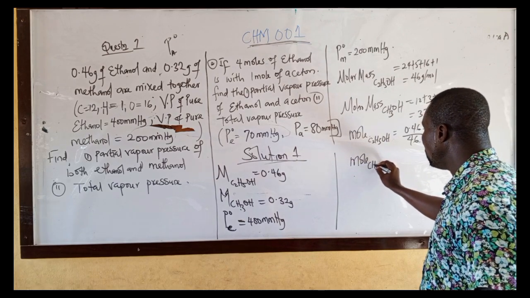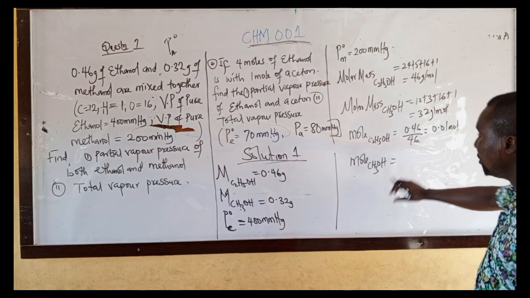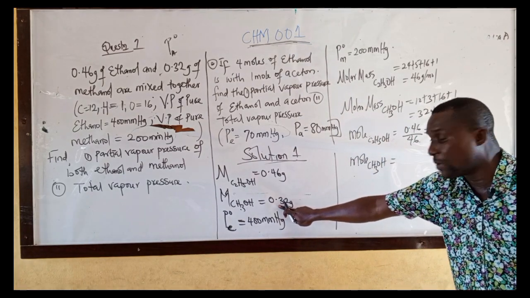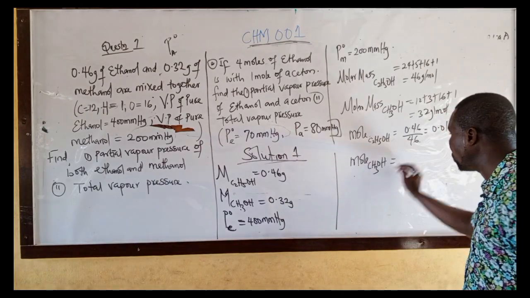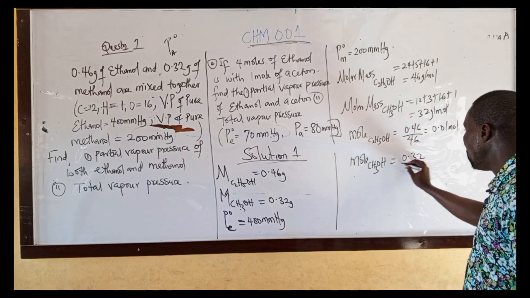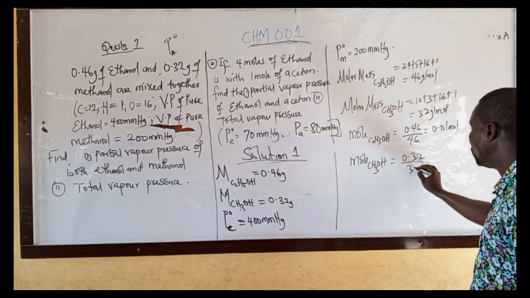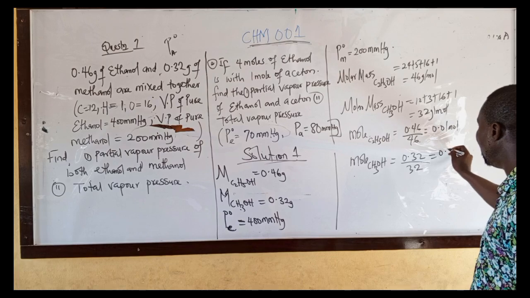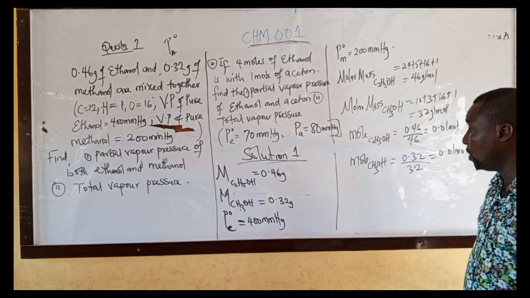Then for the mole of methanol, what is the mole of methanol? Mass of methanol, which is 0.32 from the question, all over the molar mass of methanol. What is the molar mass of methanol? 32, which will give you 0.01 mole. You've gotten that, please.